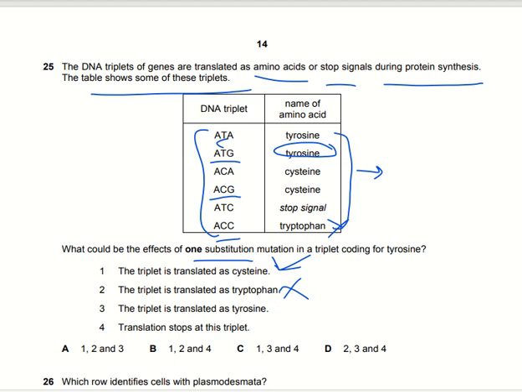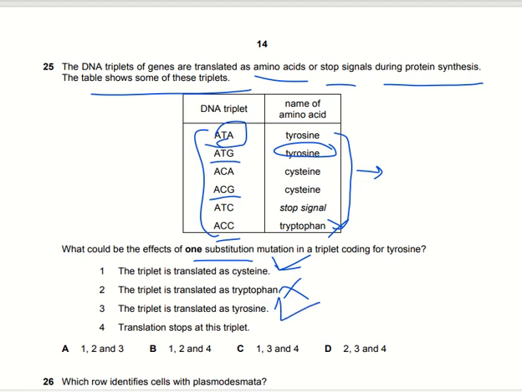The triplet is translated as tyrosine. Yes, it can be translated as tyrosine because ATA is a codon which also codes for tyrosine. If the G of the tyrosine codon is replaced with A, then it also codes for tyrosine.